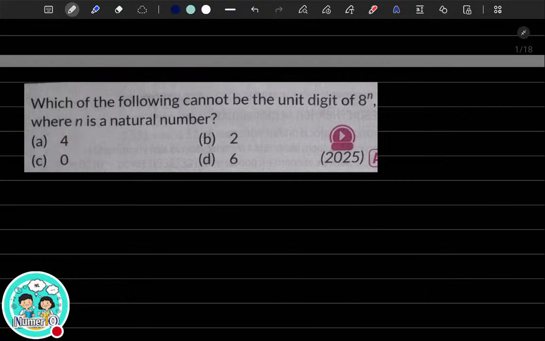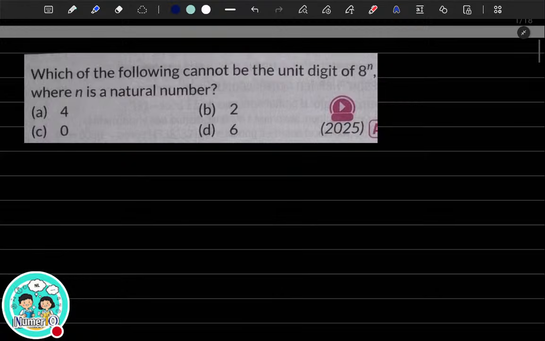Okay, let me do it. What is 8 to the power n? Let me write it for you here. You are asked which of the following cannot be. So you have to write what is given and then factorize it. It's 2 cube, right? 8 is nothing but 2 cube, whole raised to the power n, which is nothing but 2 raised to the power 3n, right? So in order for 8 to the power n to have 0 as a unit digit, what should be the factors there?